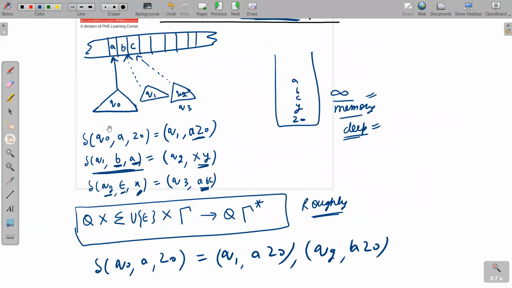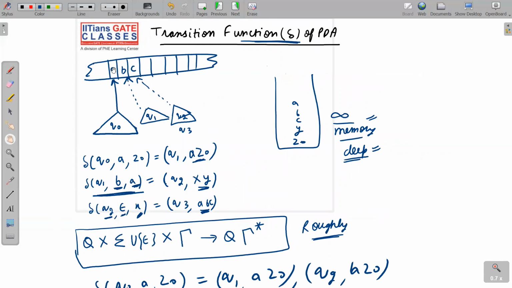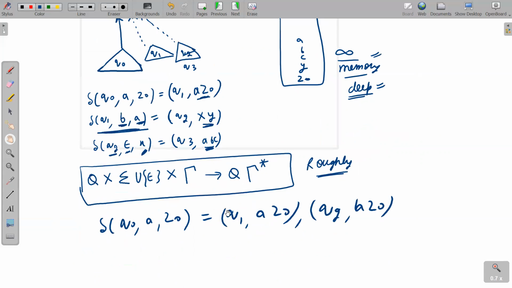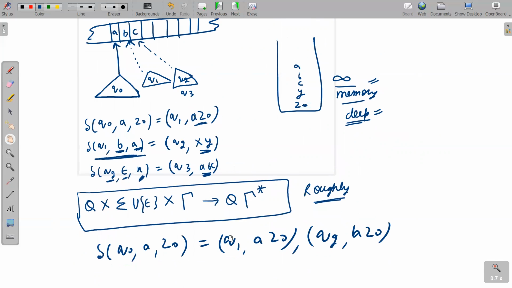Whenever the PDA is at state q0, symbol a is read from the tape and Z0 is read from the stack, then there is a choice. The PDA can go to state q1 and aZ0 can be pushed onto the stack, or the PDA can go to state q2 and bZ0 is pushed onto the stack. Whenever we have a choice, that is the basic meaning of non-determinism. This is an example of an NDPDA move.